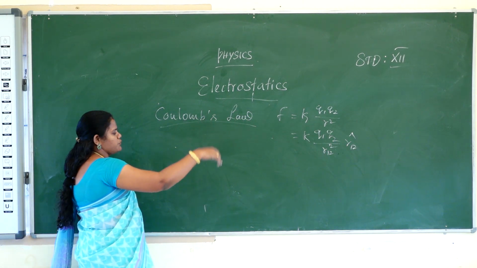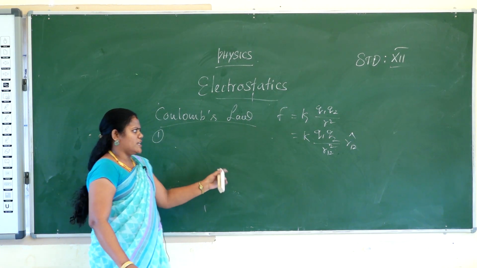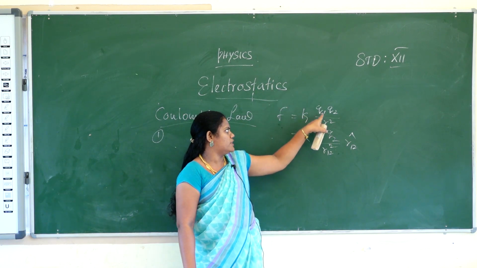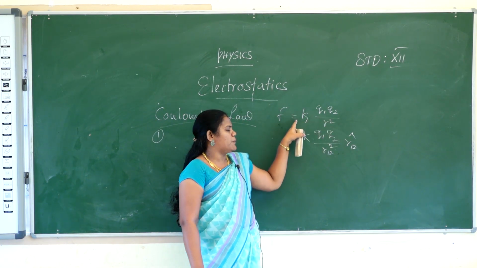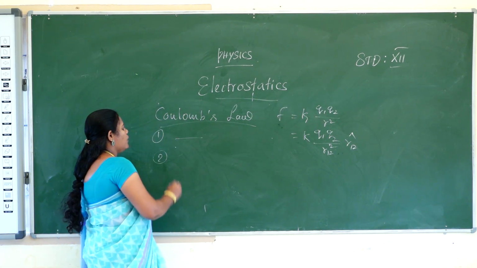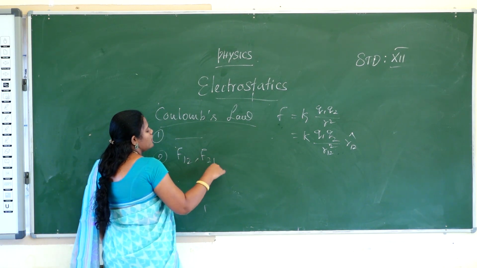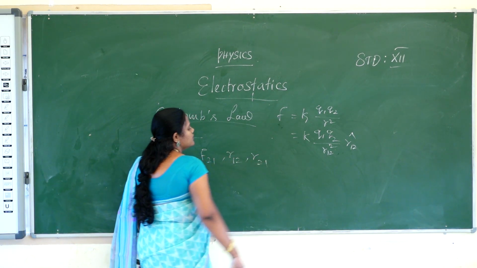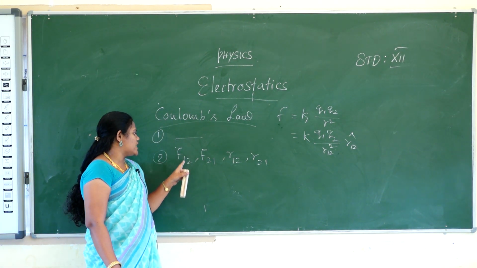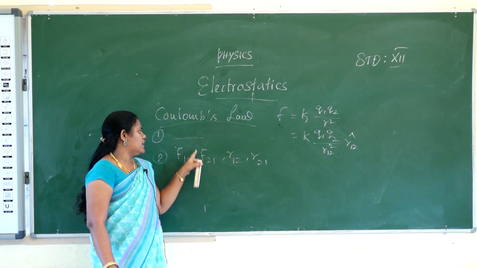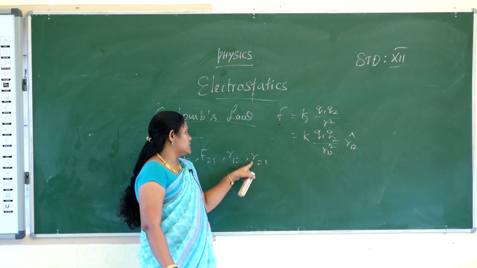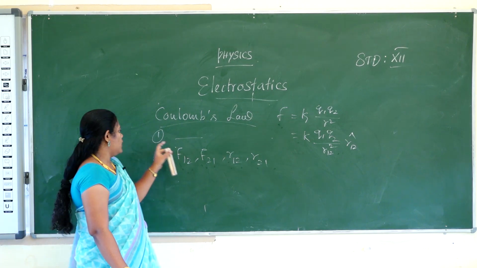The important aspects of this formula: the first point is the explanation. The force of attraction between the two charges is directly proportional to the product of the two charges and inversely proportional to the square of the distance between them. The second point is what F12, F21, R12 and R21 are. F12 is the force acting on charge 1 by charge 2, F21 is the force acting on charge 2 by charge 1, and R12 is the distance from the first charge to the second charge, R21 the distance from the second charge to the first.